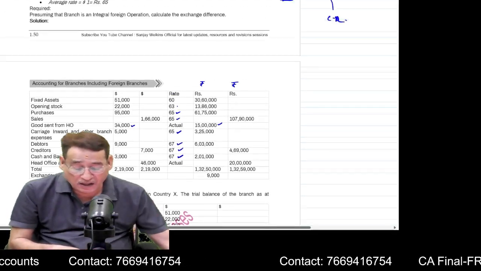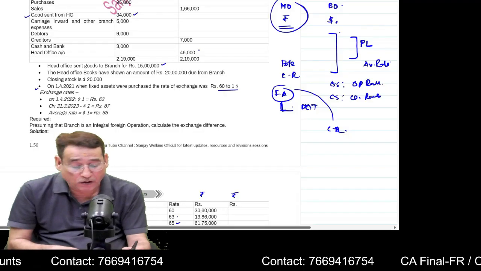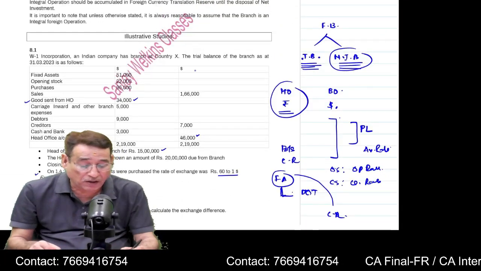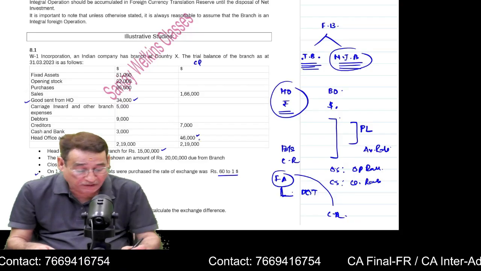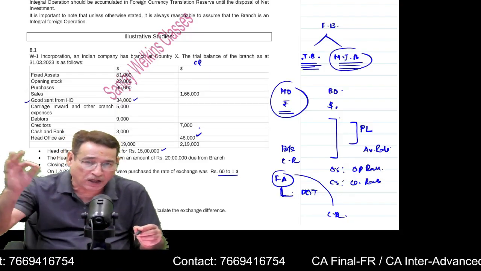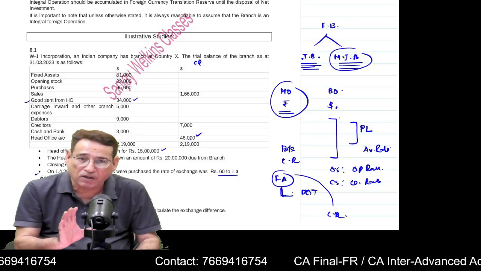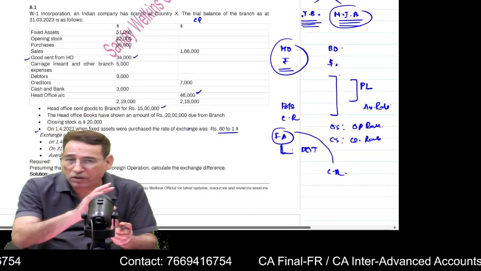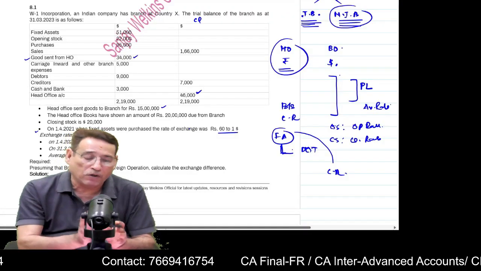And then it is given in the question head office account. Head office account in the column of the branch, on the credit side. What does it mean? It means branch is supposed to pay to the head office $46,000. There are two items where you need not apply any exchange rates.